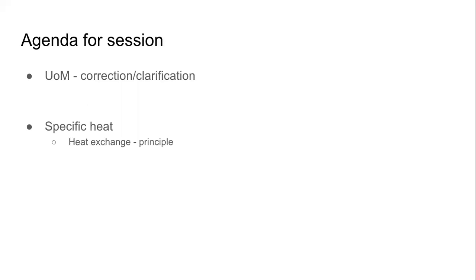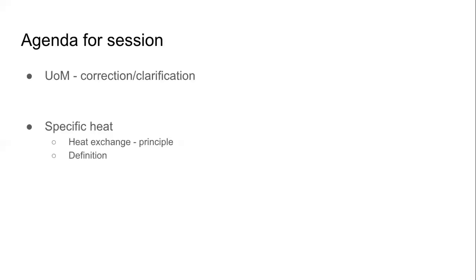So what exactly are we going to do in the session? Two things we will do. One, we will see the correction and clarification about the unit of measurement of heat. Second, we will study specific heat in detail. We will see what the principle of heat exchange is.